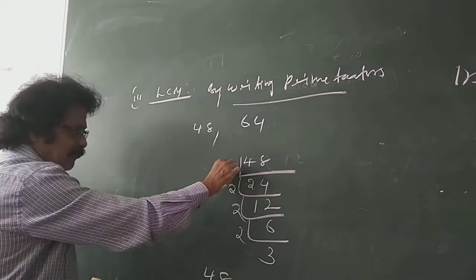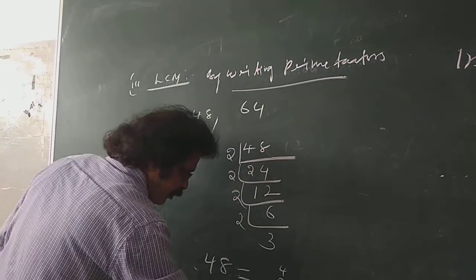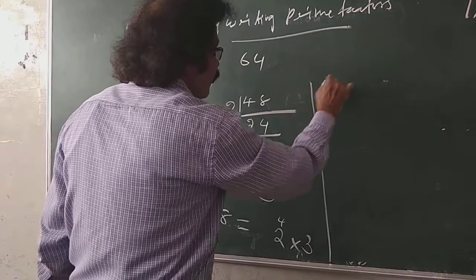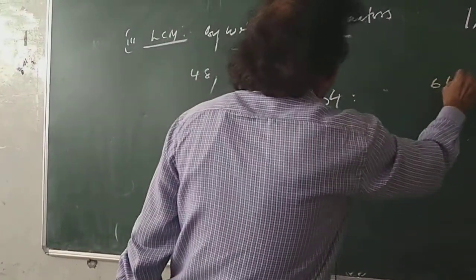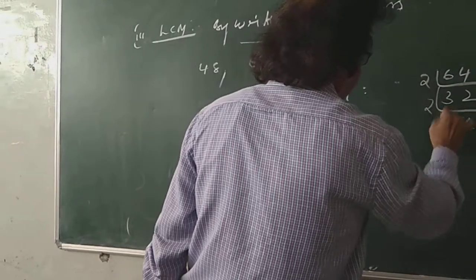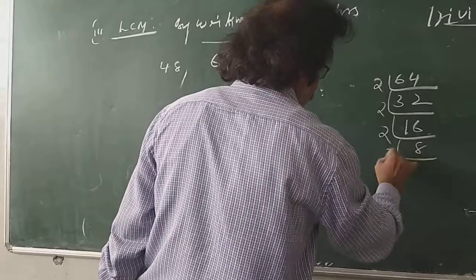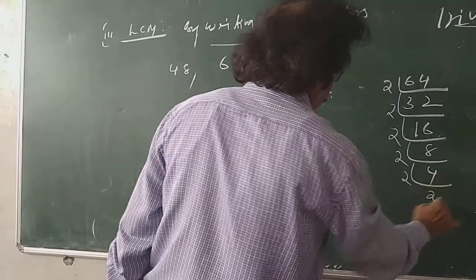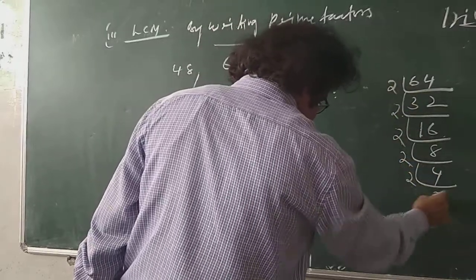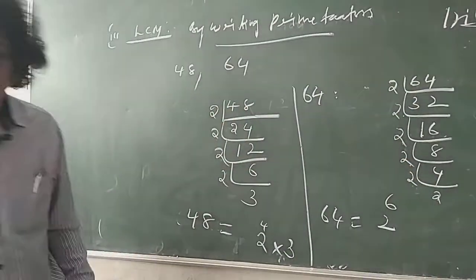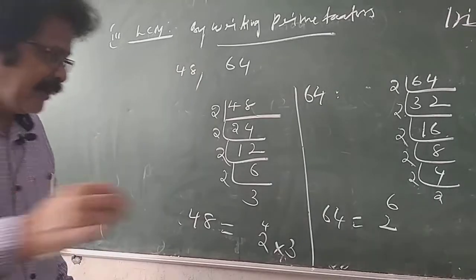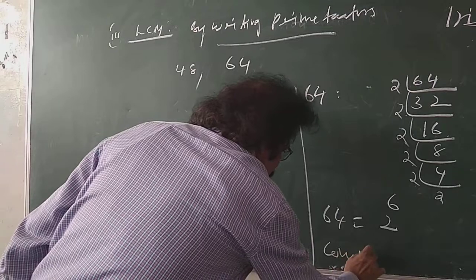So these are the factors of 48. Let us write them in exponential form. How many times is 2 here? 1, 2, 3, 4 times. So 2 power 4 into 3. Next, 64. Prime factorizing 64: 2 thirty-twos, 2 sixteens, 2 eights, 2 fours, 2 twos. So 64 equals 2 power 6, since there are 1, 2, 3, 4, 5, 6 twos.